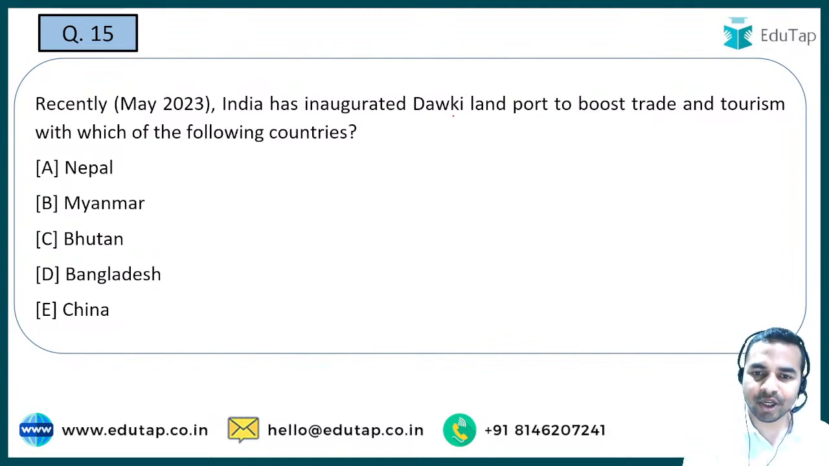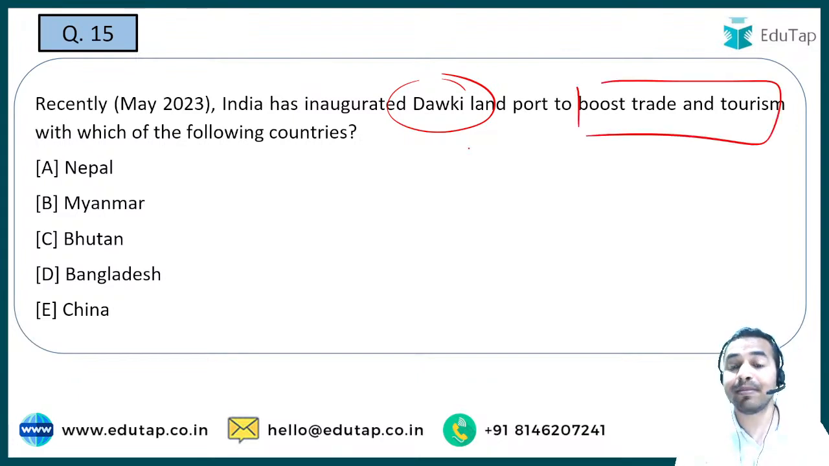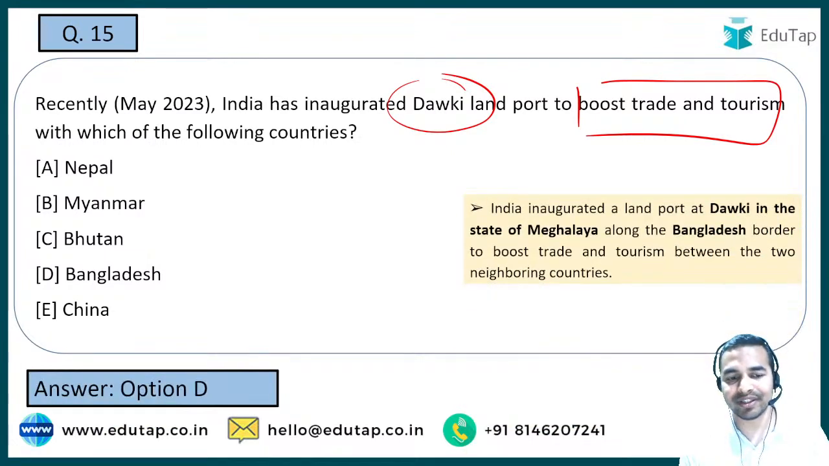So India has inaugurated Dawki land port to boost trade and tourism. So India ने Dawki land port को यहाँ पर inaugurate किया है so that we can boost trade and tourism. But कौन सी country के साथ ये करने वाले हैं? That is what the question is all about. Nepal, Myanmar, Bhutan, Bangladesh, China. That is the question, guys, and the name of that country is Bangladesh. That is option D, Bangladesh. So this is the right answer to this particular question.